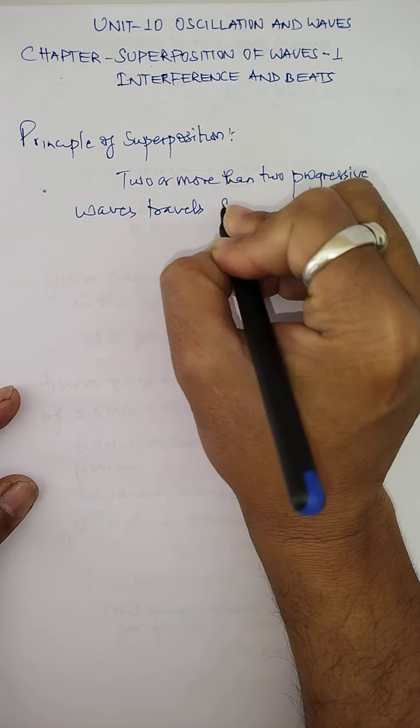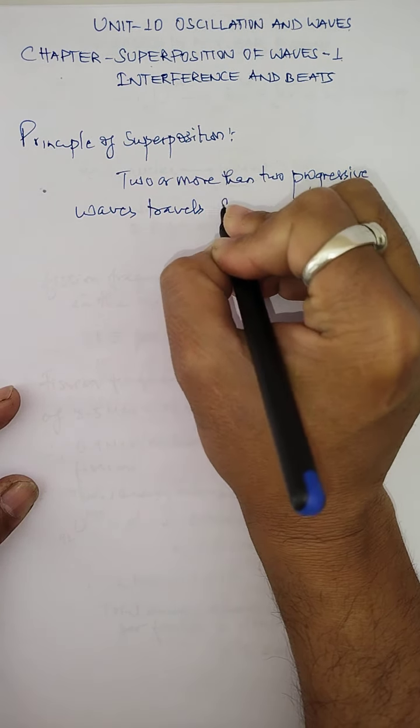And this resultant displacement is equal to the vector sum of the displacements produced by the two waves.